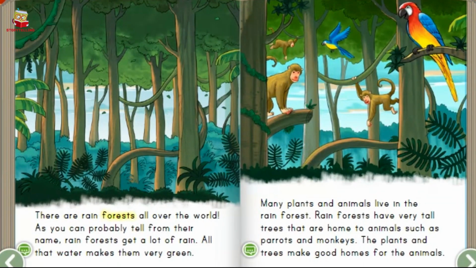There are rainforests all over the world. As you can probably tell from their name, rainforests get a lot of rain. All that water makes them very green. Many plants and animals live in the rainforest. Rainforests have very tall trees that are home to animals such as parrots and monkeys. The plants and trees make good homes for the animals.